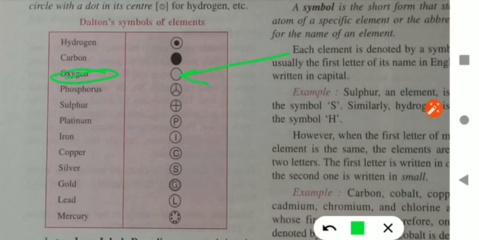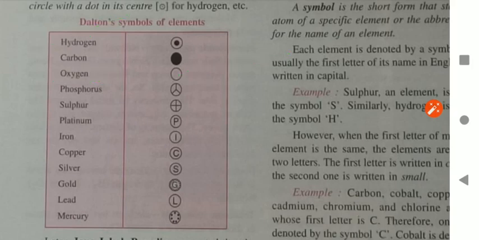Okay, so we will keep in mind that I think last year in the unit test there was a question: which symbol did Dalton use to represent oxygen, or I think it was for carbon, something like this. Okay, no, I remember it was for hydrogen. So you have to learn this table.